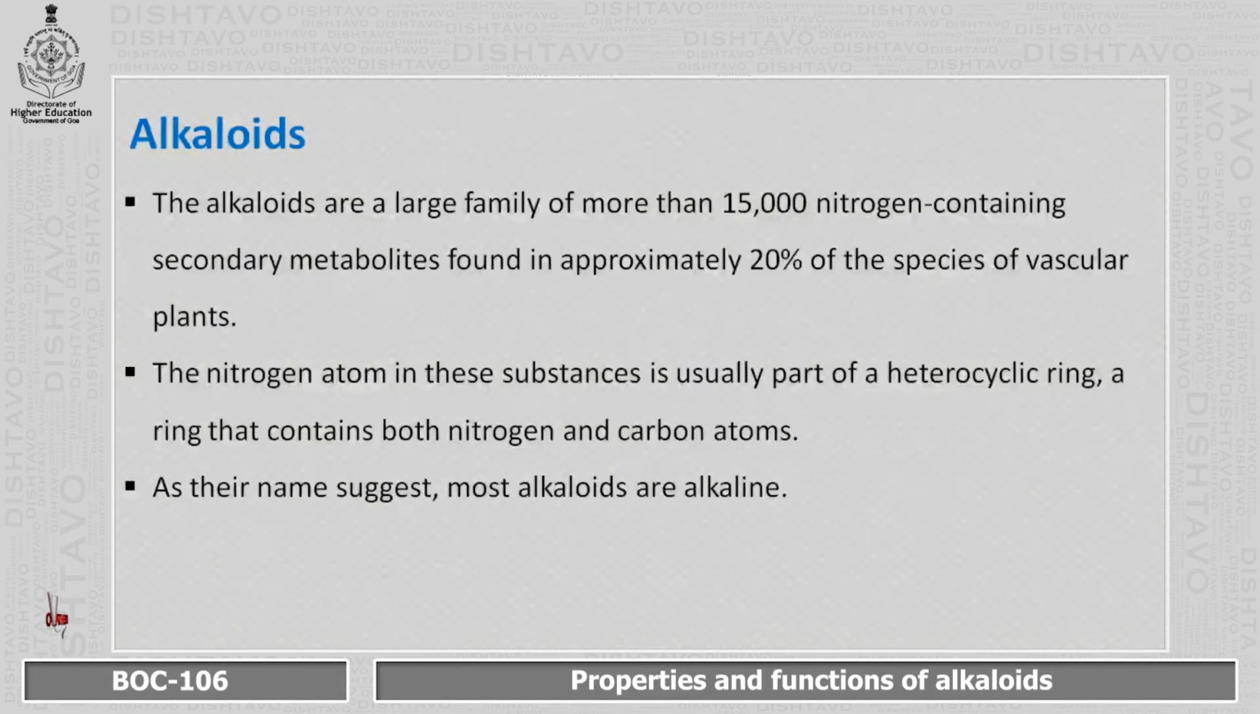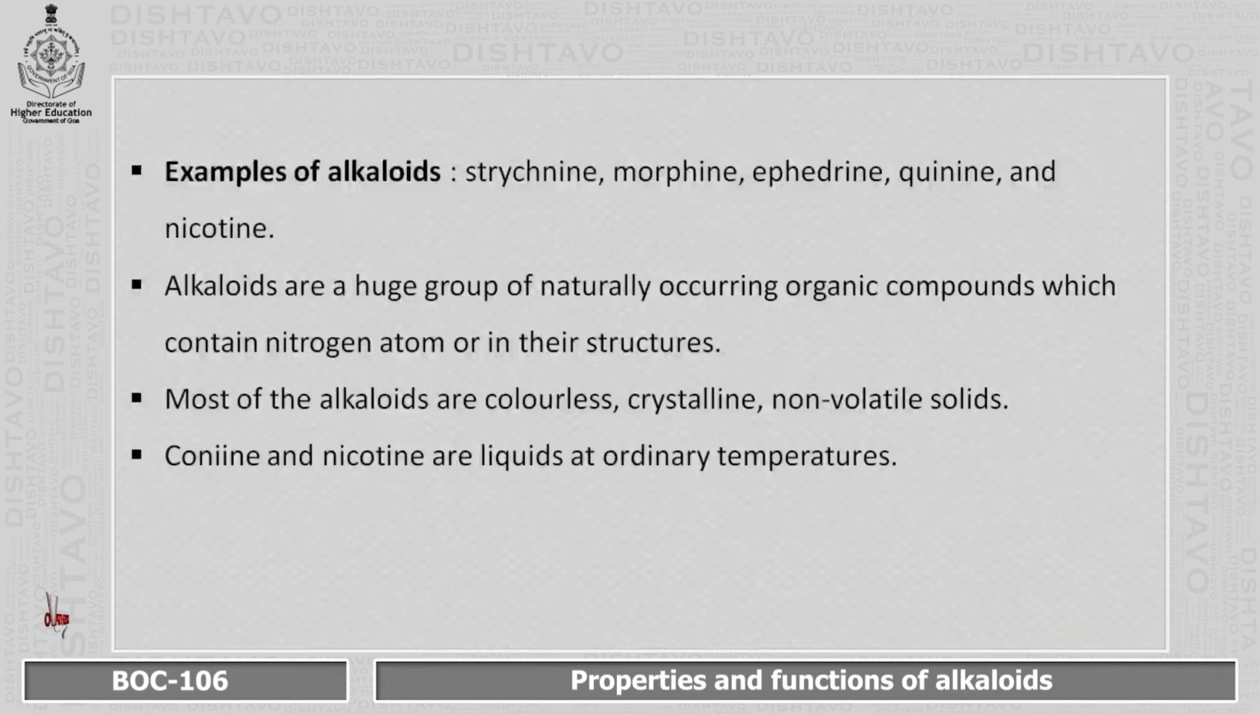And as the name suggests, most of the alkaloids are alkaline. Examples of alkaloids are morphine, ephedrine, quinine, nicotine and strychnine. These are the common examples of alkaloids, and these alkaloids are a huge group of naturally occurring organic compounds which contain nitrogen atoms in their structure.